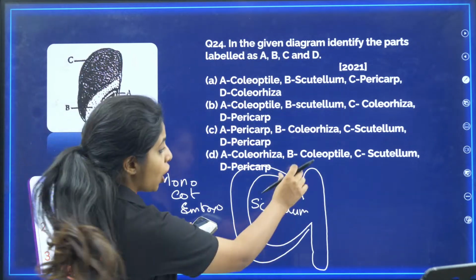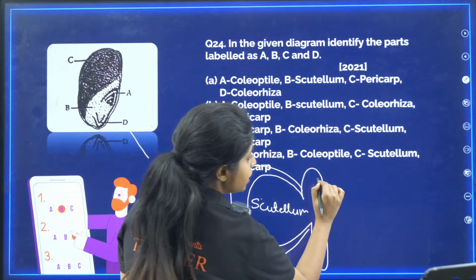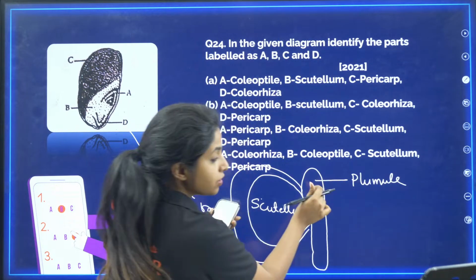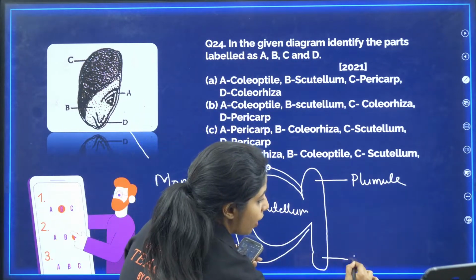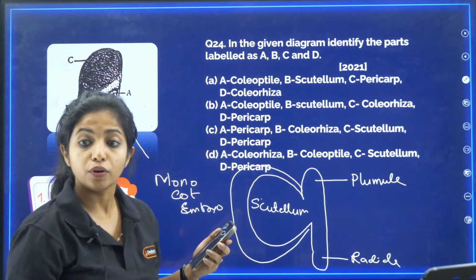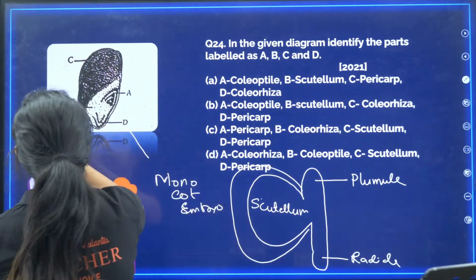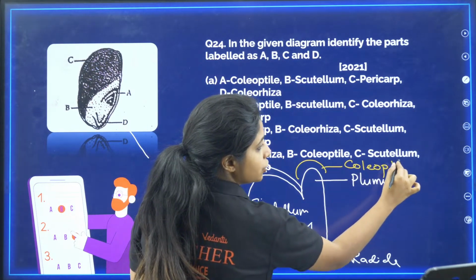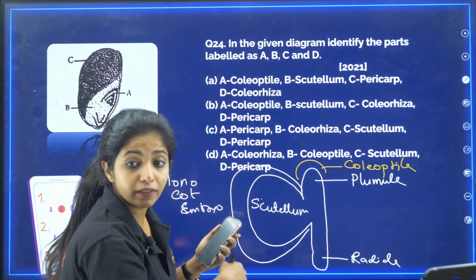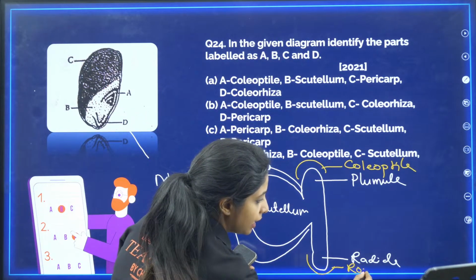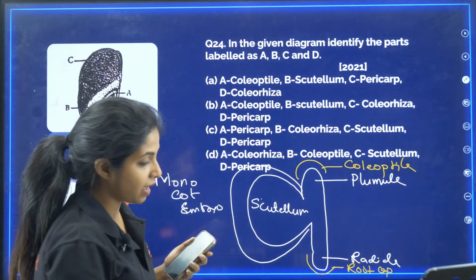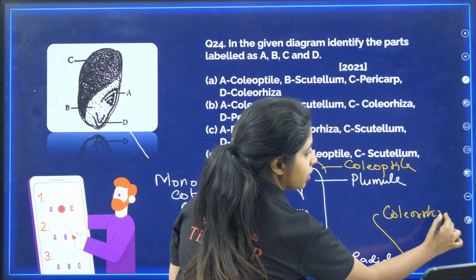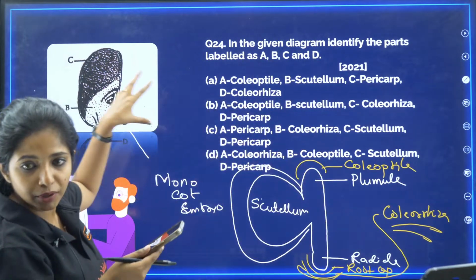If you talk about the embryonal axis that you have over here, this particular thing is going to be plumule. It is giving rise to the shoot later on. This thing is known as radicle, which gives rise to the root later on. The plumule, my dear children, is surrounded by something known as coleoptile. Radicle, which is giving rise to the root, is covered by root cap, and apart from that, there is also one more layer known as coleorhiza.